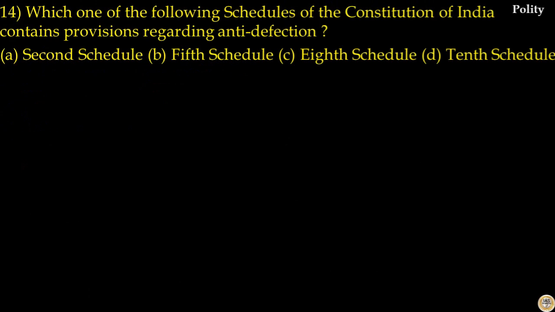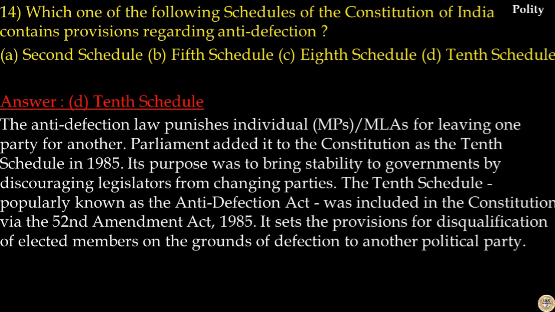Question number 14. Which one of the following schedules of the Constitution of India contains provisions regarding anti-defection? Options are 2nd schedule, 5th schedule, 8th schedule and 10th schedule. The answer to this question is option D, 10th schedule. The Anti-Defection Law punishes individual MPs or MLAs for leaving one party for another. Parliament added it to the Constitution as the 10th schedule in 1985.